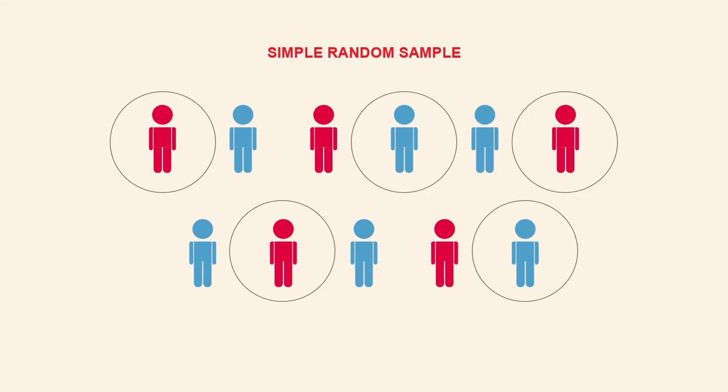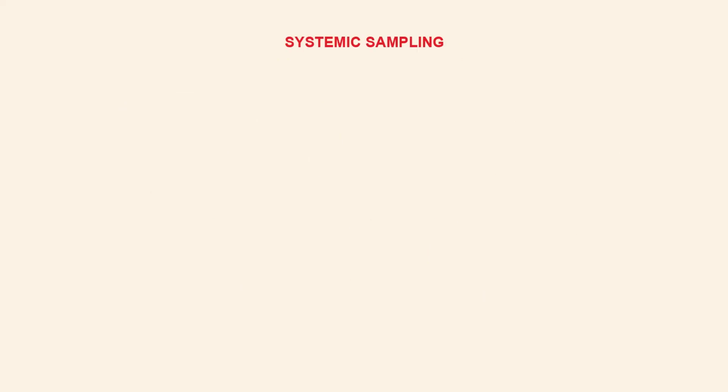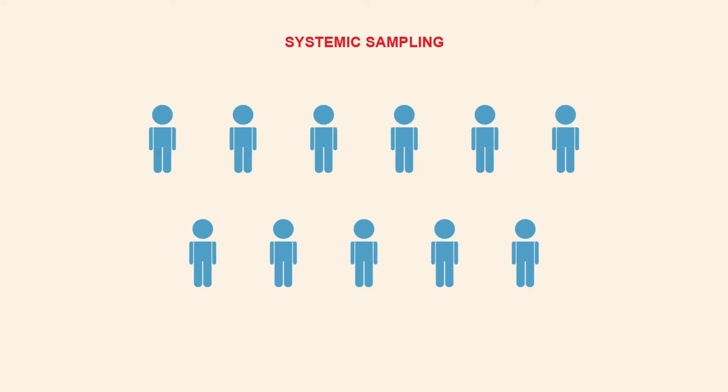And the next, second method is the systematic sampling method. Here, first we arrange the target population in a sequential order, then we make an equal interval, and then we take the samples from the interval. So here we can tell the kth value, that is, the population size divided by the sample size.